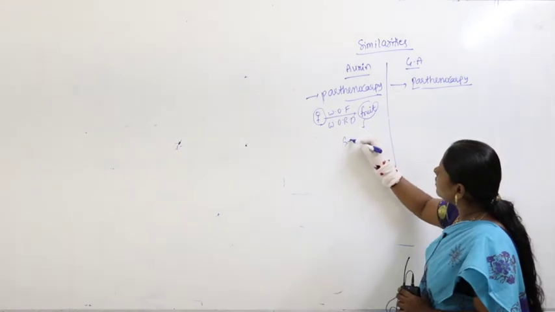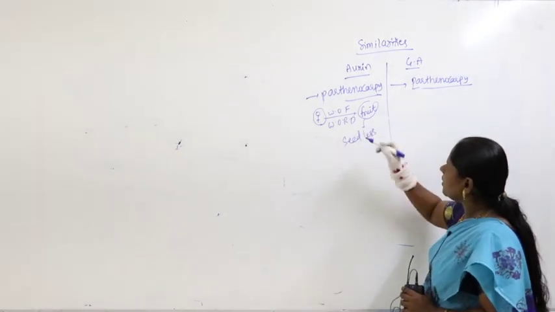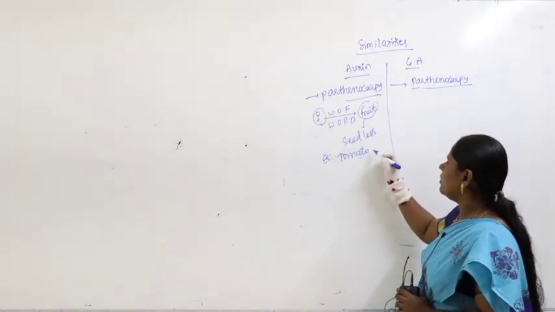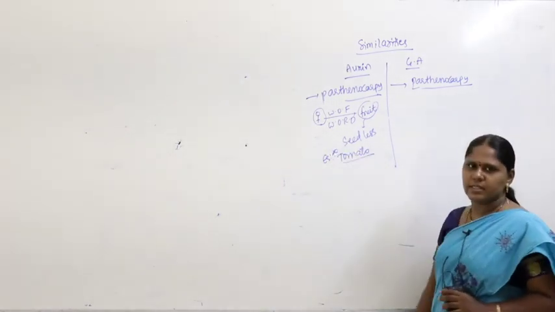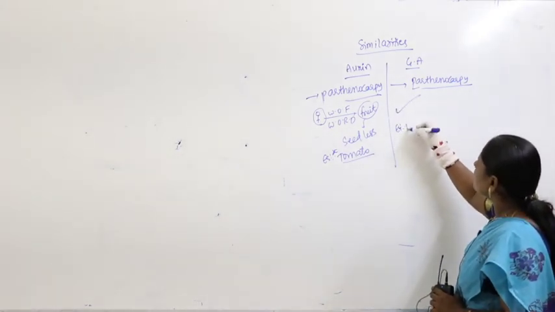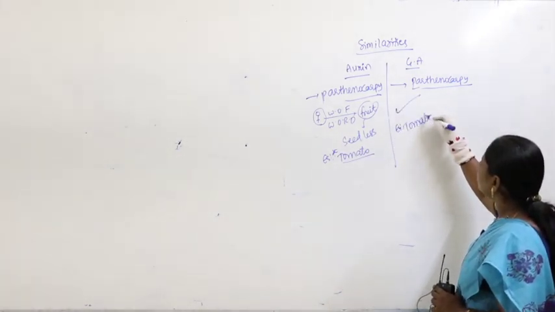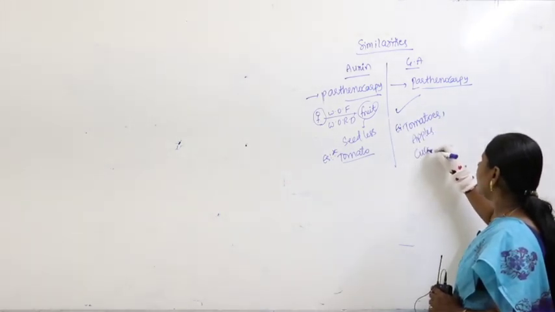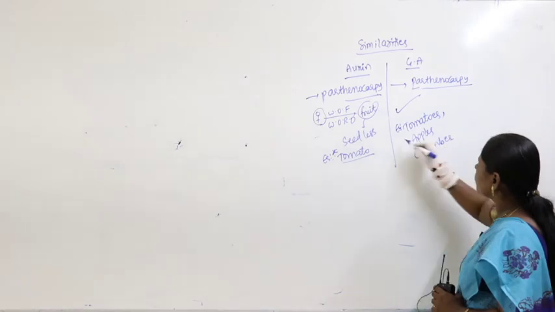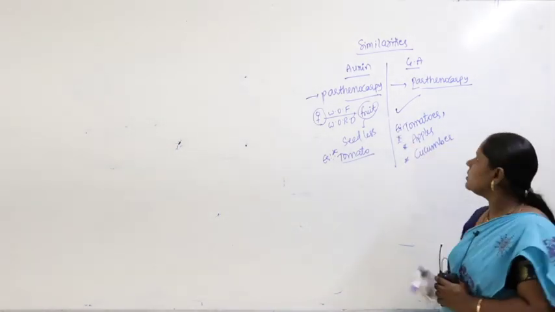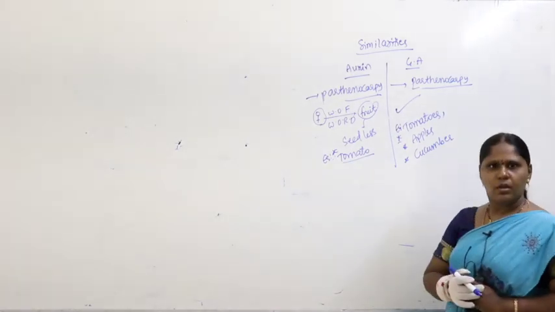Such fruits are seedless. What are the examples? You can take tomato for auxins, as we discussed. Similarly, the same thing happens with gibberellic acid, so you can also take tomatoes, apples, cucumber and so on. So this is the similarity.